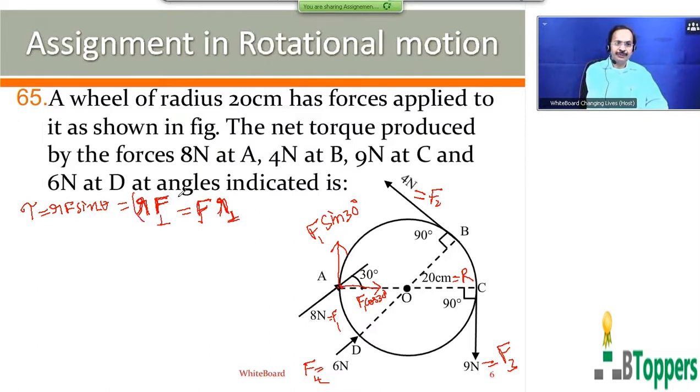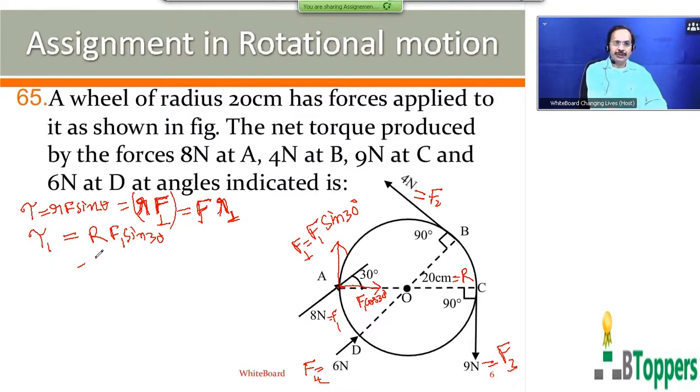So using this formula, the magnitude of the moment of the first force applied at the point A, or torque due to the first force at A, can be written as the length of the line OA, that is equal to the radius of the wheel, into F1 sin 30 degrees. That means F perpendicular for the first force is the component of the first force which acts perpendicular to the position vector of the point A with respect to the center of the wheel as origin, equal to F1 sin 30 degrees.